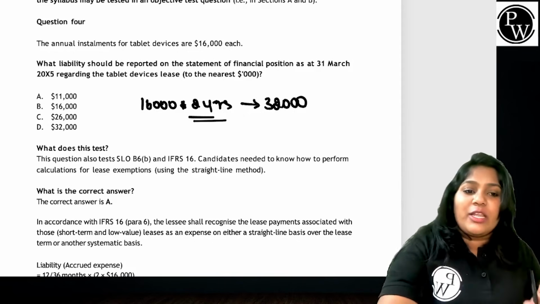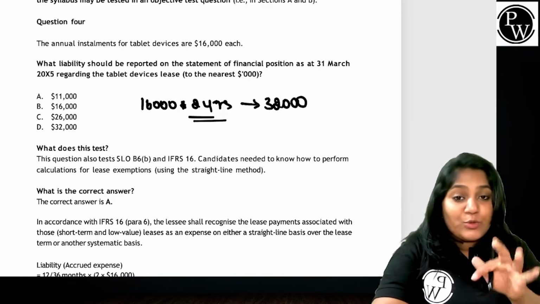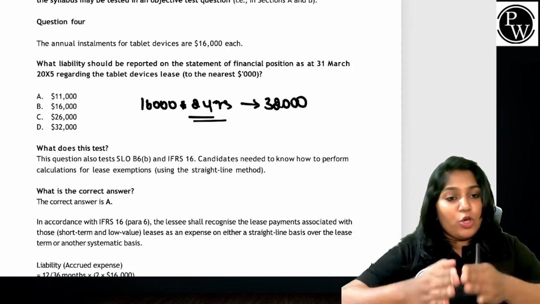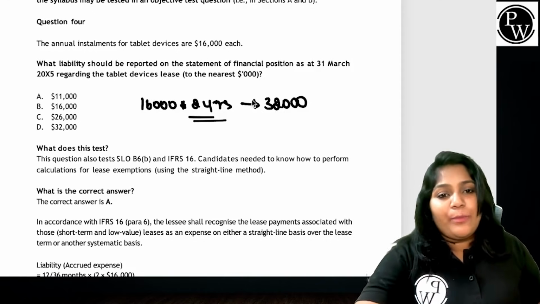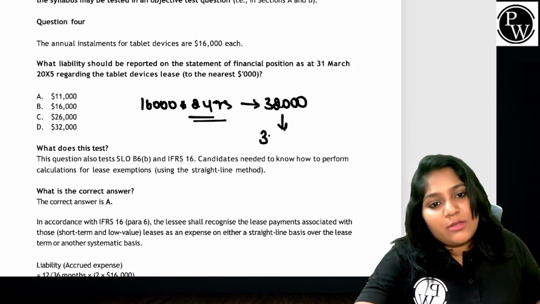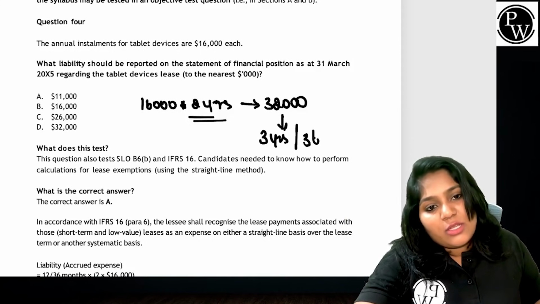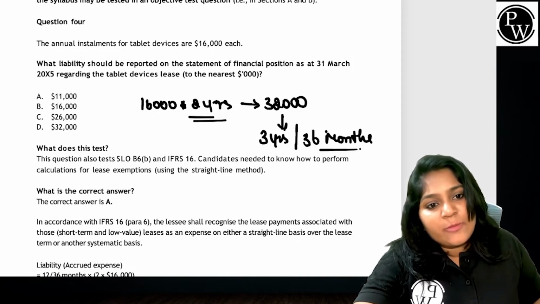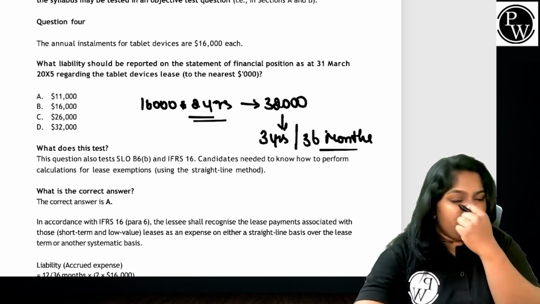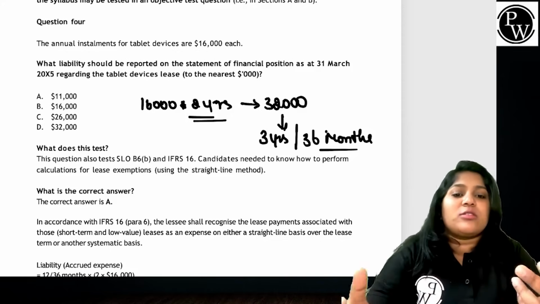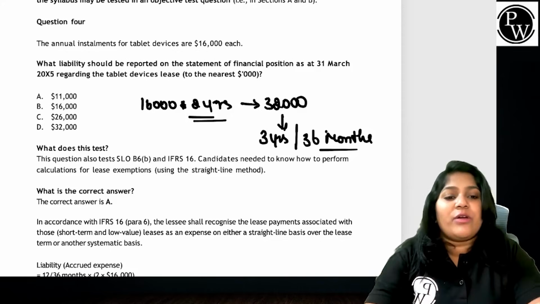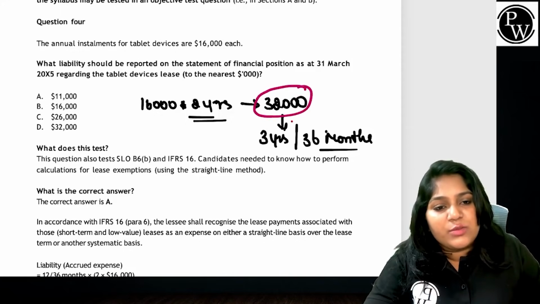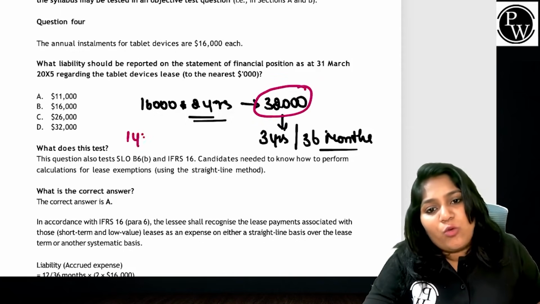But unfortunately, it's a low value asset which has been leased for 3 years, guys. This $32,000 is paid to cover the whole 3 years time. So at that point of time, I consider this $32,000 is for either 3 years or 36 months. If it is for 3 years or 36 months, how much you have to consider for 1 year? All you have to do is, if $32,000 is for 3 years, how much would be for 1 year time?